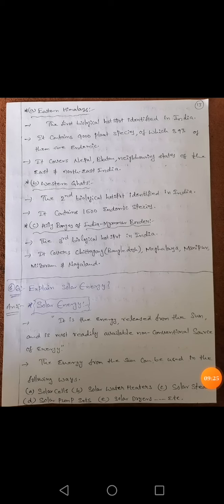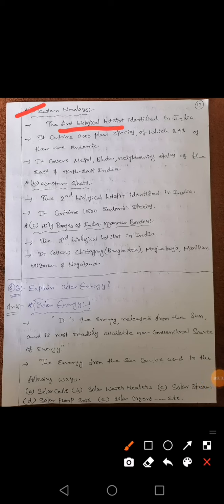Now we are learning individually about the hotspots of India. The first hotspot is the Eastern Himalayas. The first biological hotspot identified in India is the Eastern Himalayas, which has 9,000 plant species, of which 39% are endemic. It covers the area of Nepal, Bhutan, and neighboring states of East India. This is about the Eastern Himalayas.